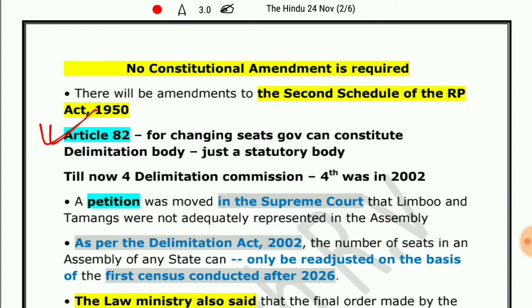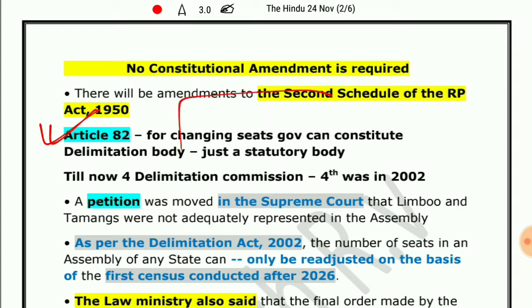Article 82 suggests that for changing of seats, the government can constitute a delimitation body, which is a statutory body, from time to time. Till now, there have been 4 delimitation commissions. The fourth and the last was in 2002. So, what is delimitation? What does a delimitation commission do?